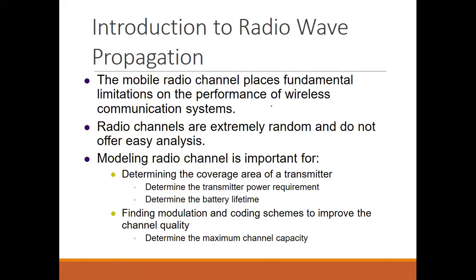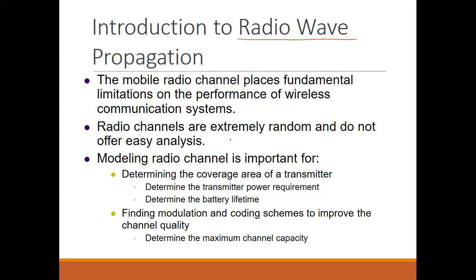Okay, so introduction to the radio wave propagation. What do we know about the radio wave? The channel we have is in the form of a mobile radio channel, and there are so many limitations on the performance of wireless communication systems. So we have to see how these radio channels are used despite so many limitations.